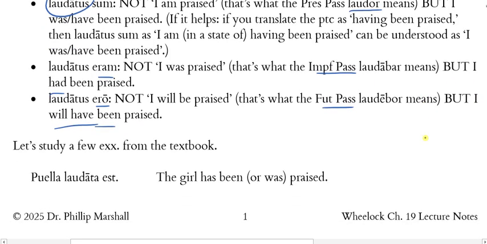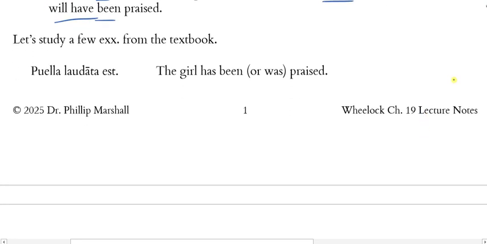Now, let's take a quick look at some examples from the textbook that Wheelock provides. We have puella laudata est, the girl, and then if you see est, but a perfect passive participle here, you need to make sure that you resist translating this as "is." Laudata est is was praised or has been praised.